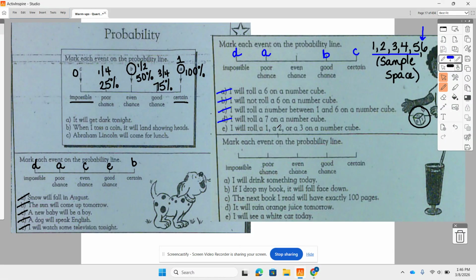I will roll a 1, a 2, or a 3 on a number cube. Okay, the answer's obvious, of course, it's got to be in the middle, but think about why. What are the other things that could happen? Well, if I don't get a 1, 2, or 3, I'm going to get a 4, 5, or a 6. So this represents 3 out of 6 on the number cube, or a 1/2 chance. And the same thing with these, 1, 2, or 3 is also a 3 out of 6, or a 1/2 chance.